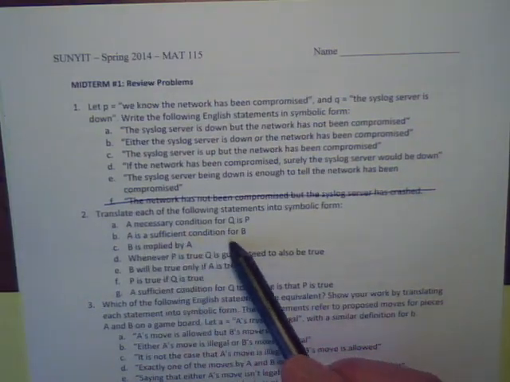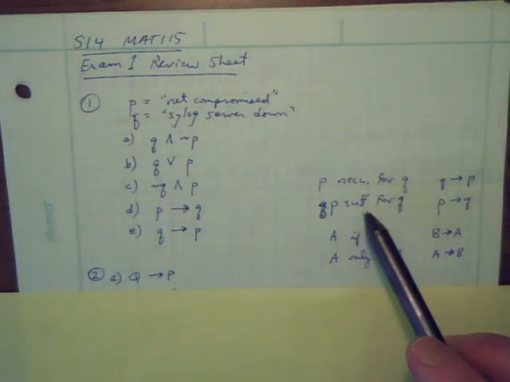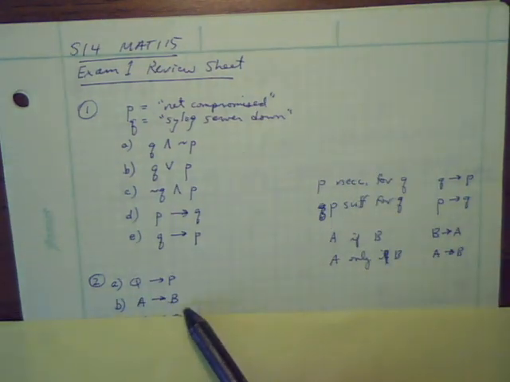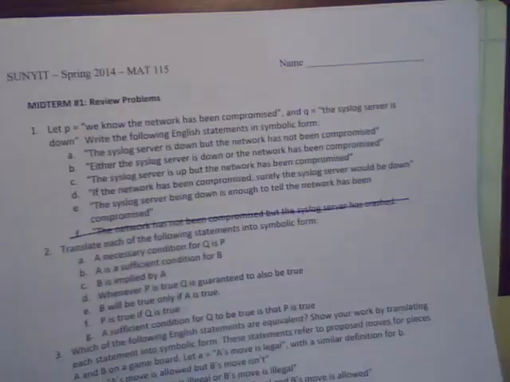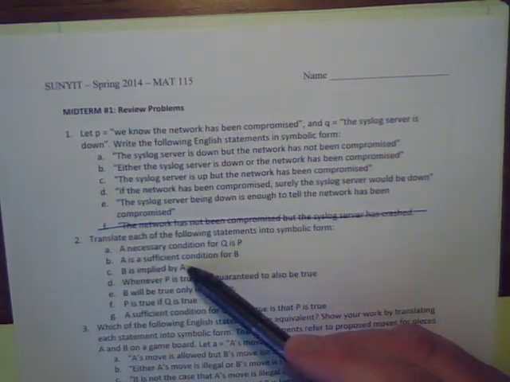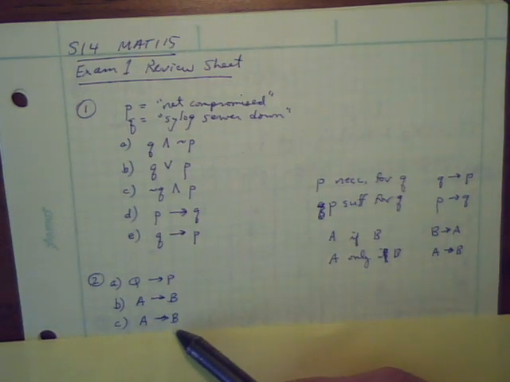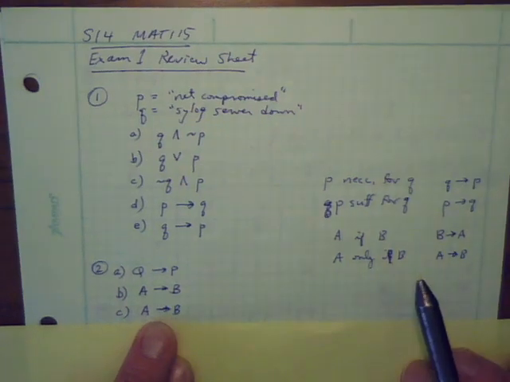A is a sufficient condition for B. A is sufficient for B means A implies B. Part C: B is implied by A. That's an if A, then B. Right, B is implied by A, and that's why we call the if-then statement an implication.